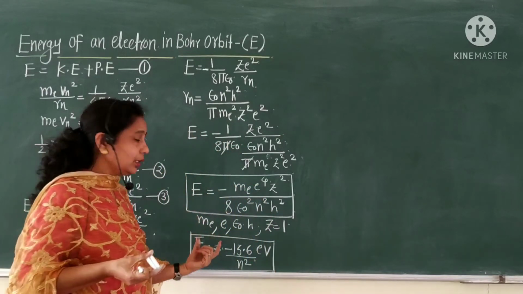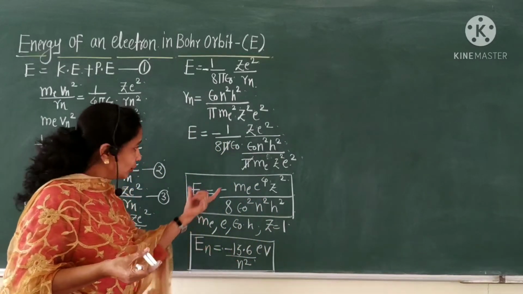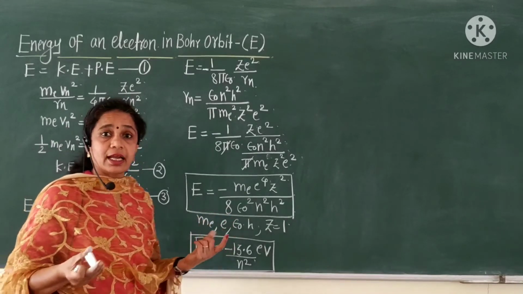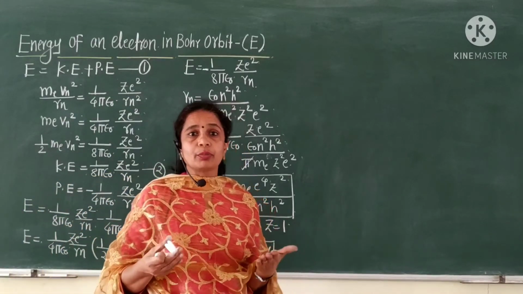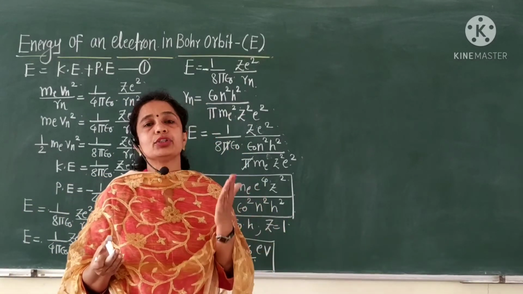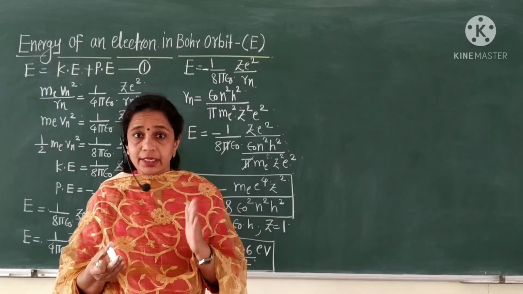This is again an important point, because from this equation we can say that as the number of the orbit increases, the energy of the orbit also increases.